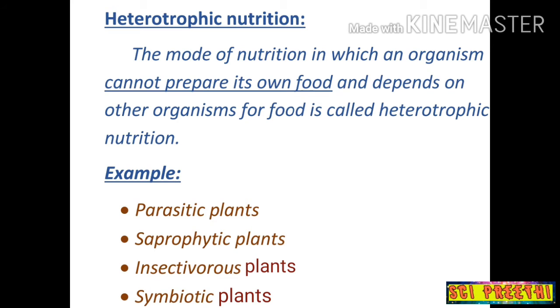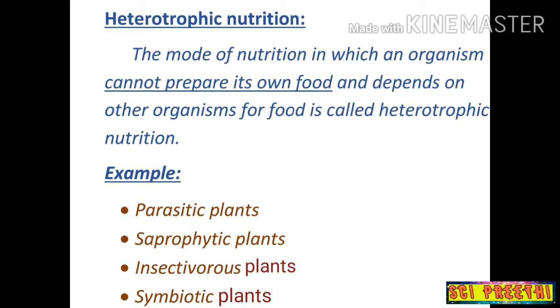The word hetero is derived from the Greek words hetero, meaning other, and trophos, meaning nourishment. In heterotrophic plants, there is no chlorophyll, so they cannot synthesize their own food. Now we will see how to define heterotrophic nutrition. The mode of nutrition in which an organism cannot prepare its own food and depends on other organisms for food is called heterotrophic nutrition.